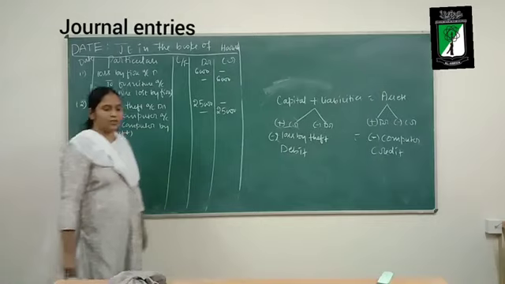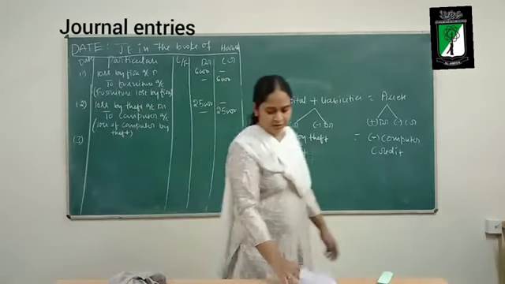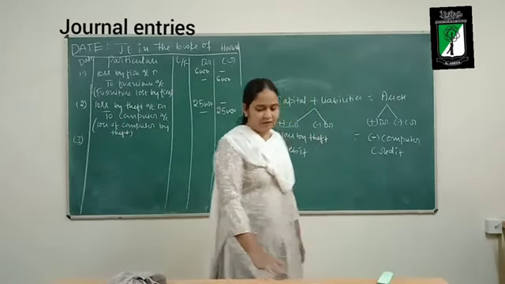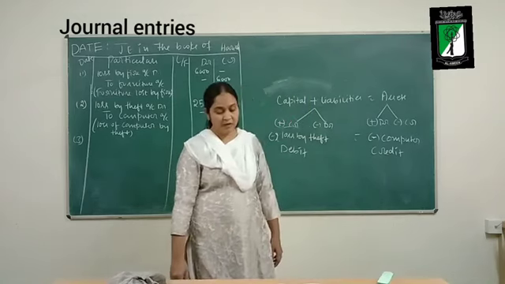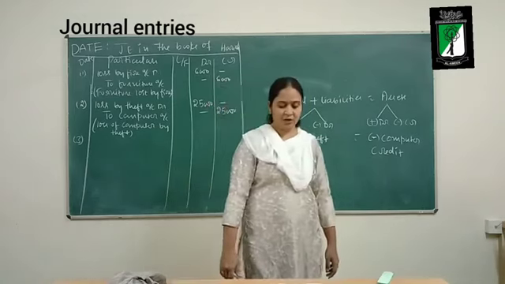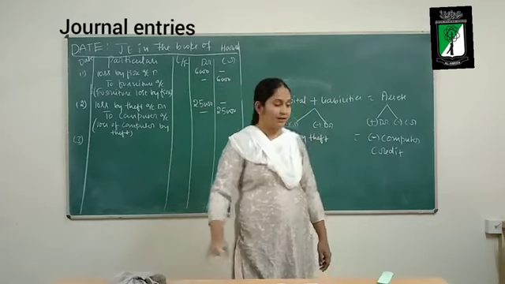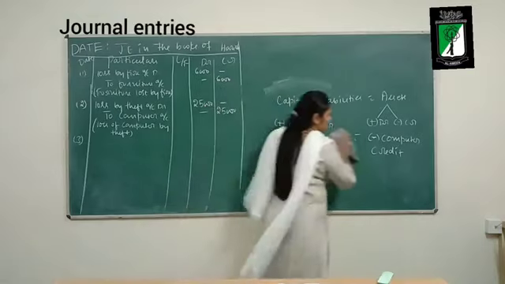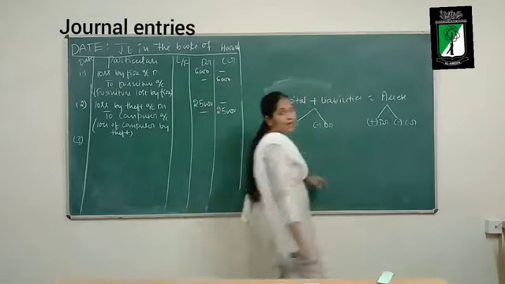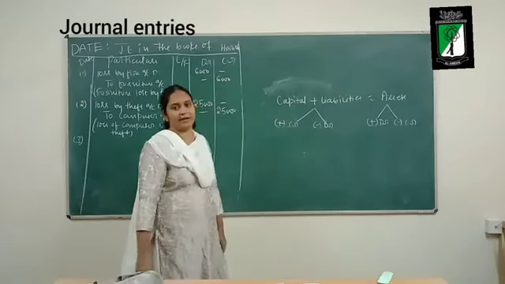Now moving on to the third transaction. What is the third transaction? Fire destroying machine costing rupees 15,000, furniture rupees 10,000 and goods rupees 5,000. Okay, so multiple assets are being destroyed here by fire.